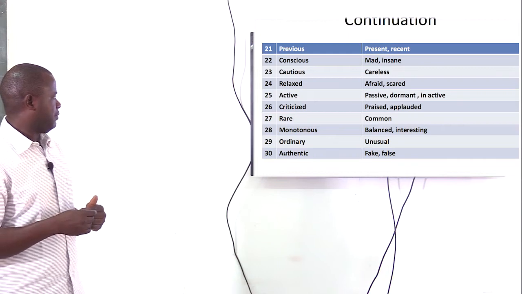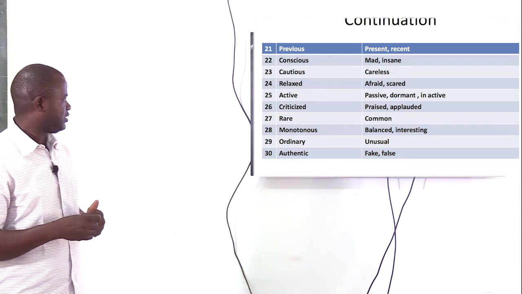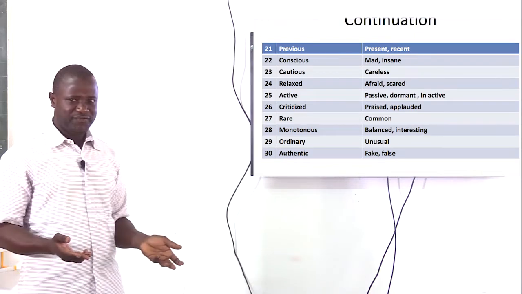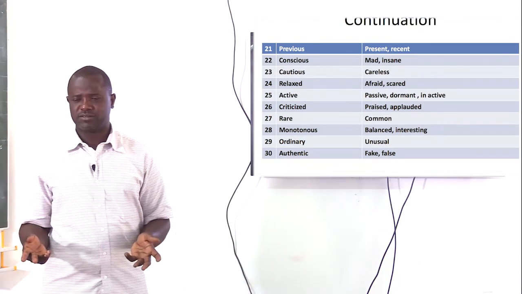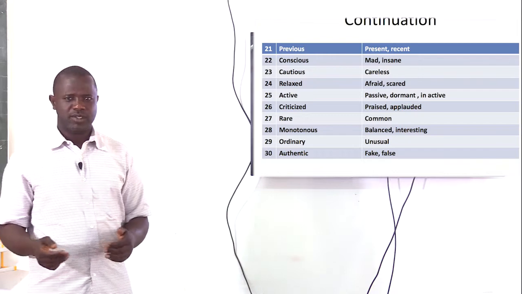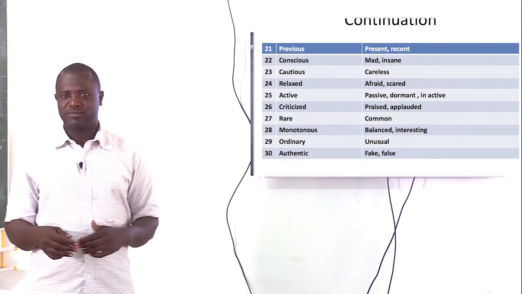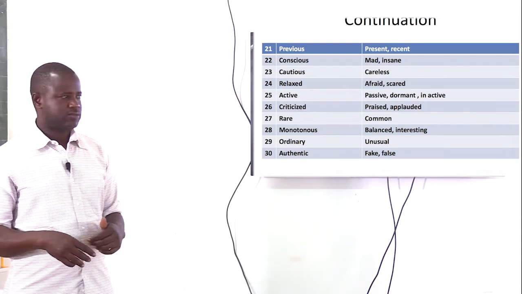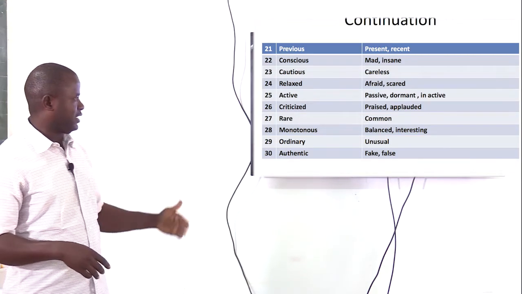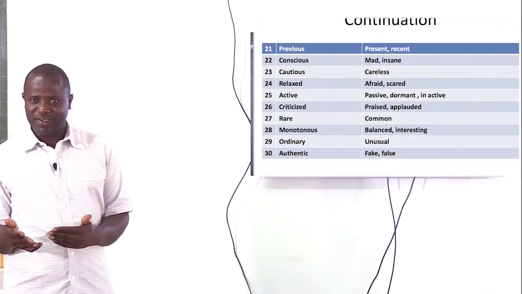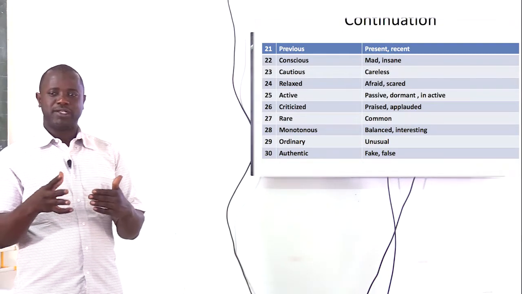We look at number 32. Flexible, conservative, rigid. My father is very flexible. You can always convince him. What is the opposite of flexible is conservative. If somebody is conservative, the person is not flexible.